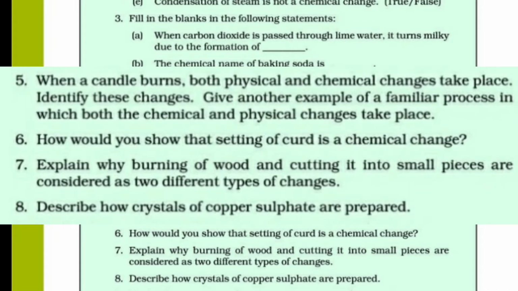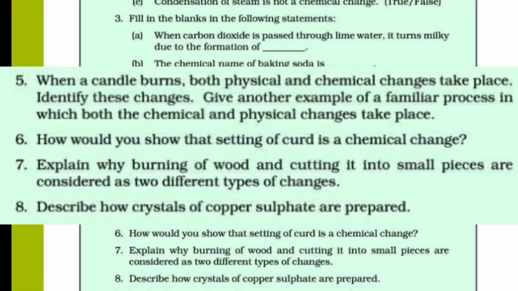Question number 5, that is, when a candle burns, both physical and chemical changes take place. Identify these changes. Give another example of a familiar process in which both the chemical and physical changes take place. So what would be the answer, students?